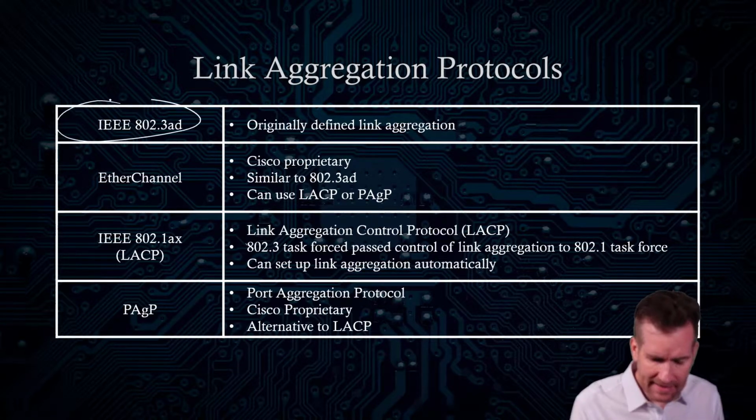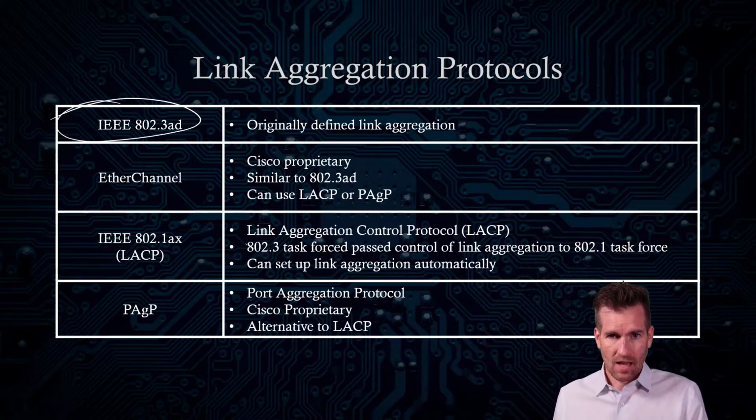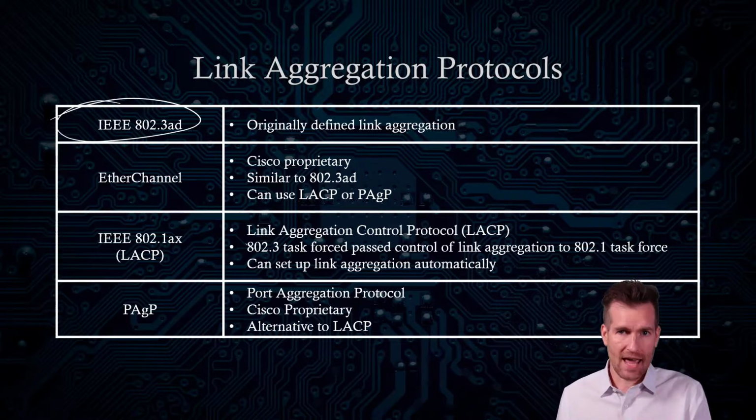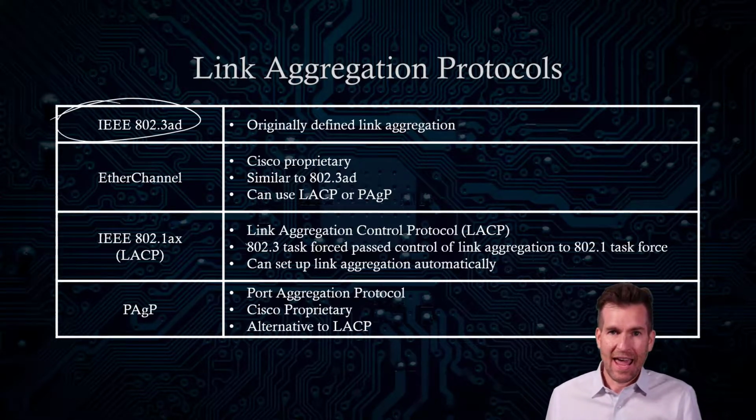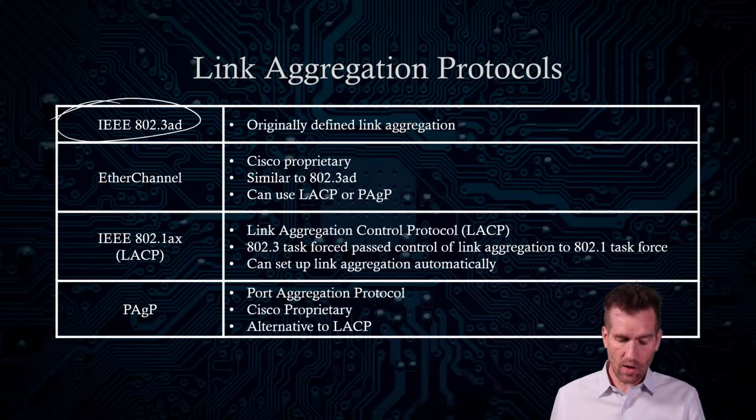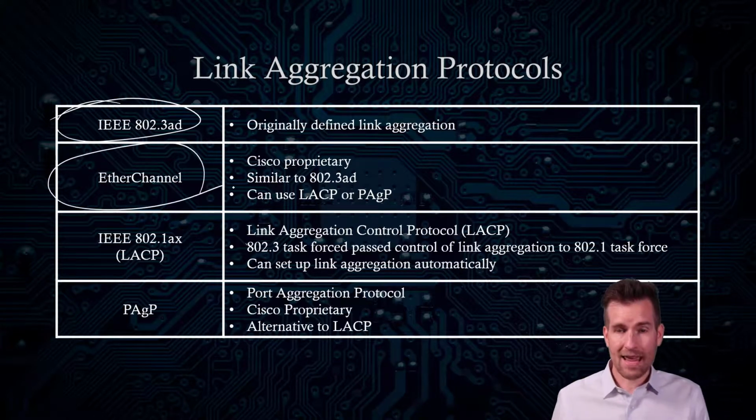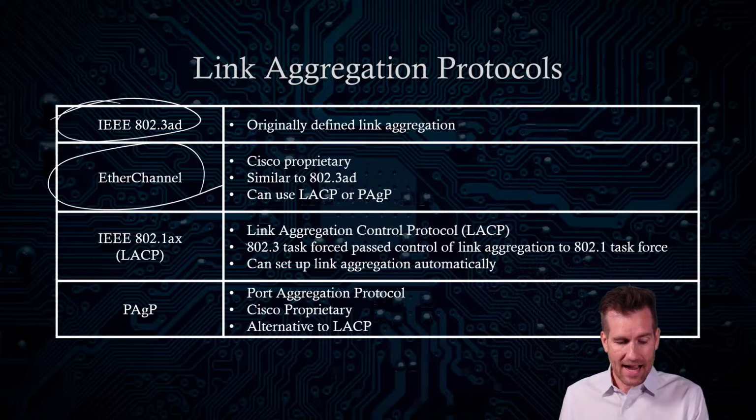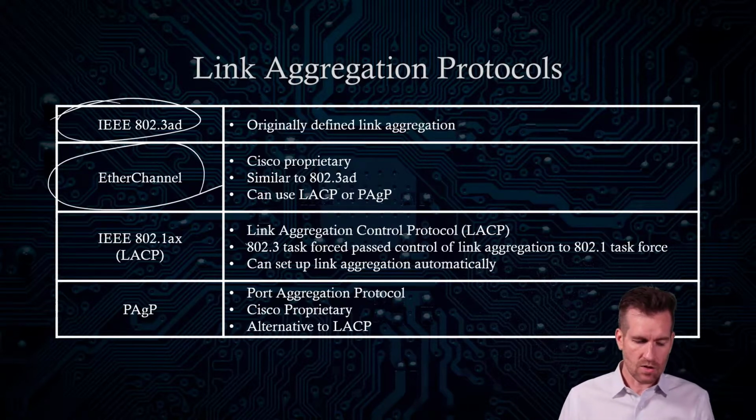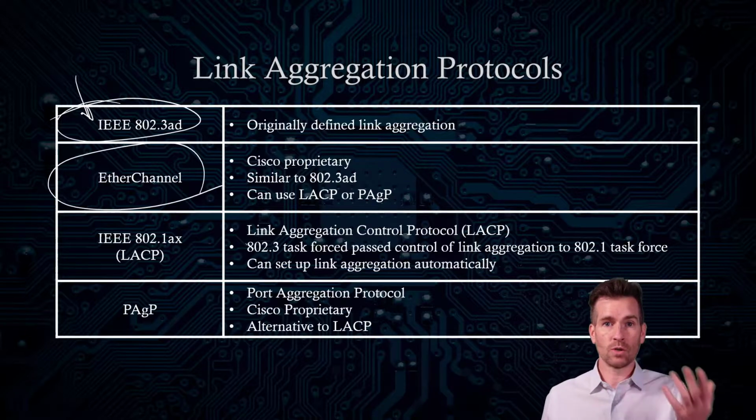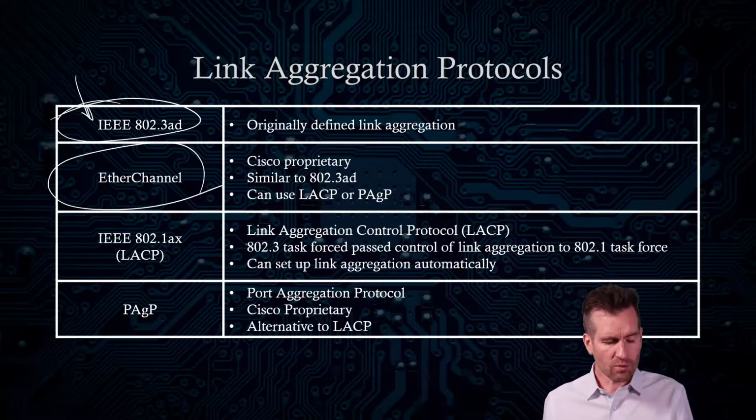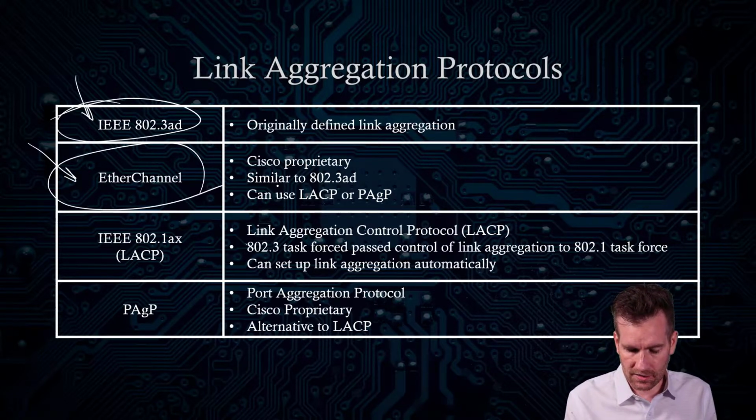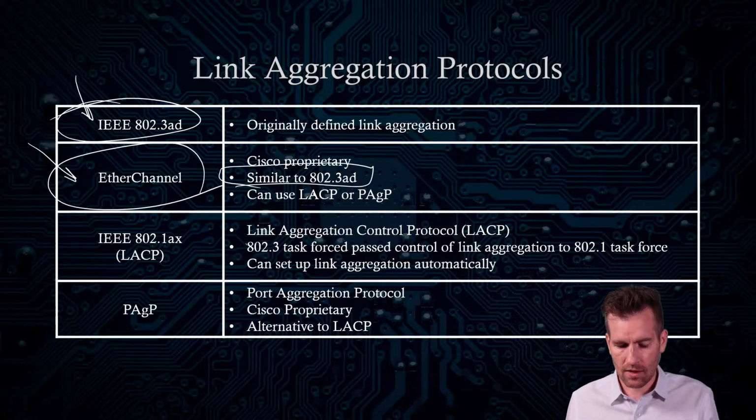802.3ad originally defined link aggregation. This was the original set of instructions on how link aggregation was going to be implemented. And as tradition holds, Cisco decided they wanted their own version, so they came up with EtherChannels. The industry standard out there is IEEE 802.3ad, which is what other vendors will use. Some other vendors have their own versions as well. Cisco has implemented EtherChannels, so essentially it's their version of 802.3ad.